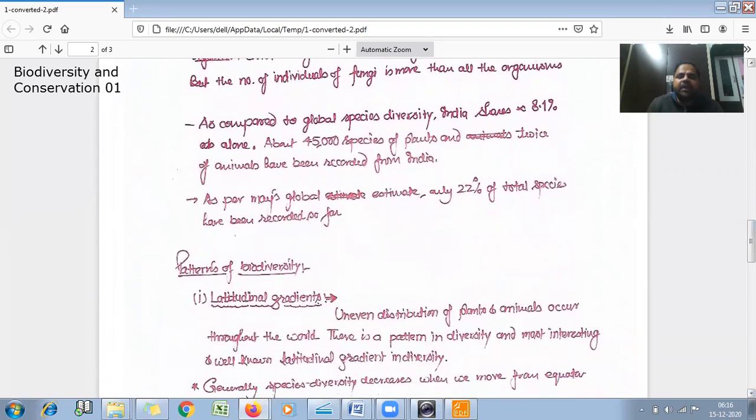As per May's global estimate, only 22% of the total species have been recorded so far. It means a lot of species or varieties are yet to be discovered.